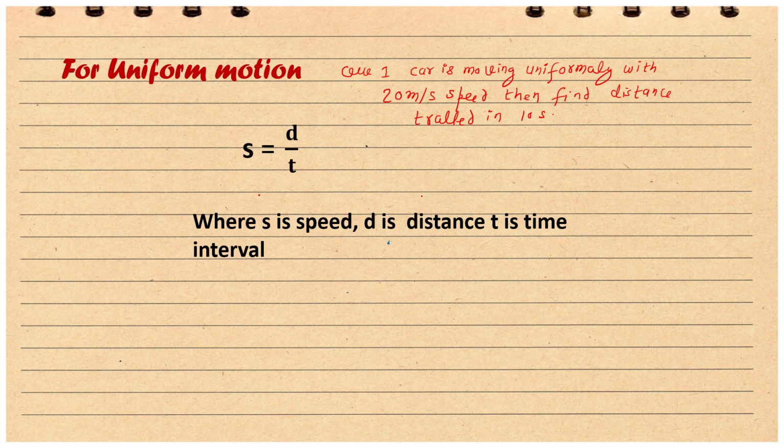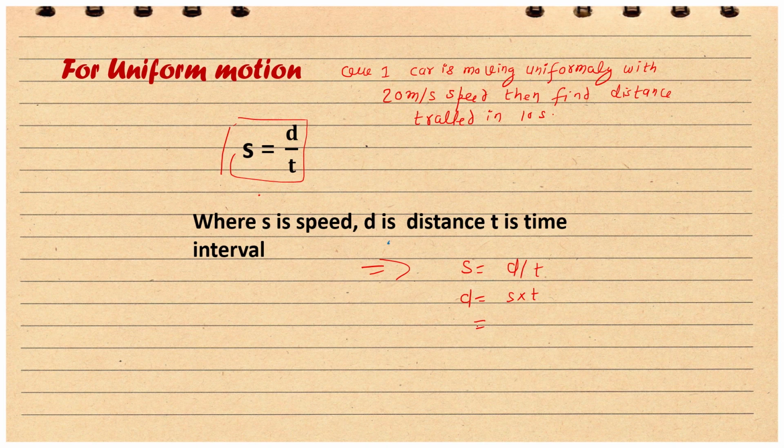Because the car is moving uniformly, we can safely use this formula: S is equal to d divided by t. In order to find the distance, we have to rearrange this formula. As we know that S is equal to d divided by t, from here d is S into t.